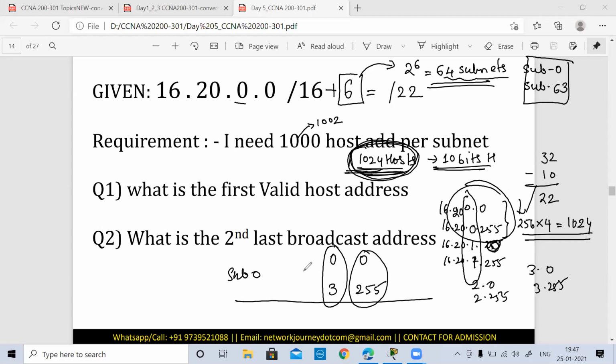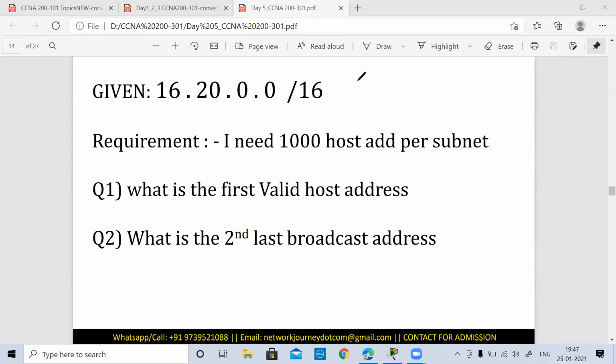Okay. And there is something interesting. I can give you one more technique for solving this. Since you said 16 plus 6, that is /22, the shortcut is that you are taking only 6 bits from the third octet.